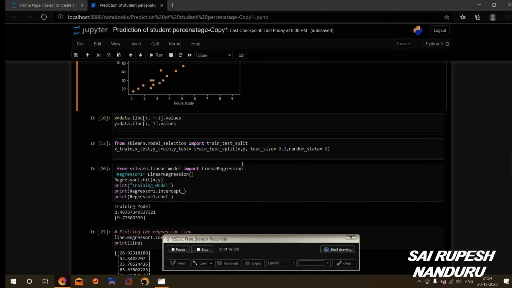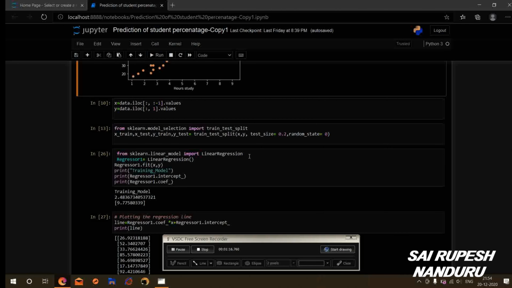After building every model, we need to train that model. For training the model, I have imported train test split, in which I have divided X train, X test, Y train, and Y test, and given the test size as 0.2.